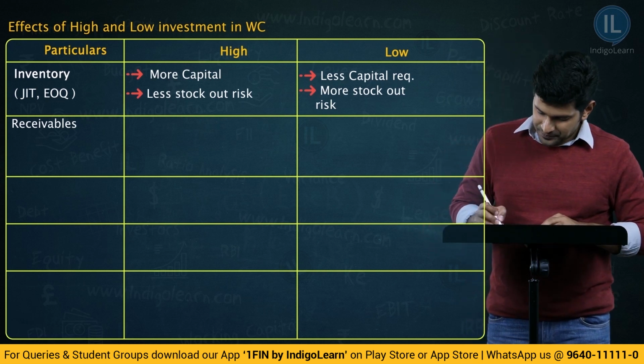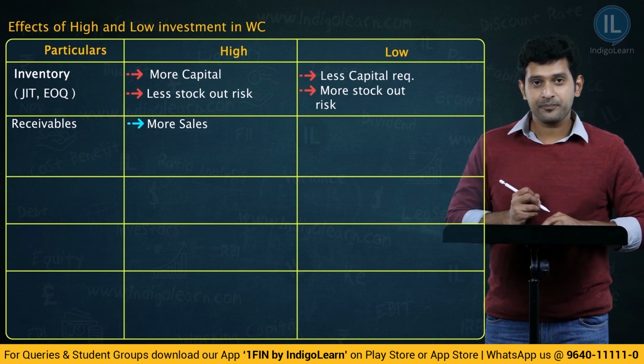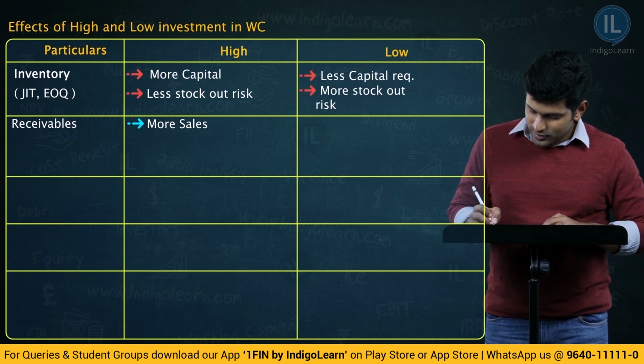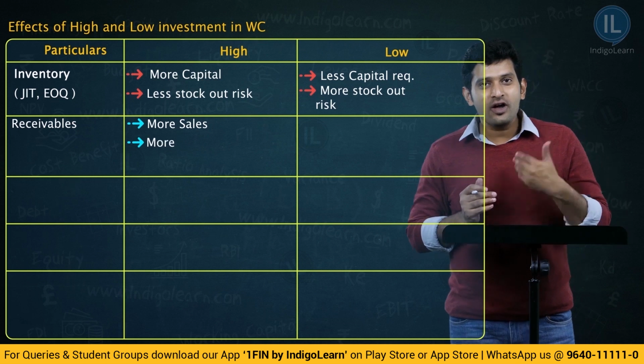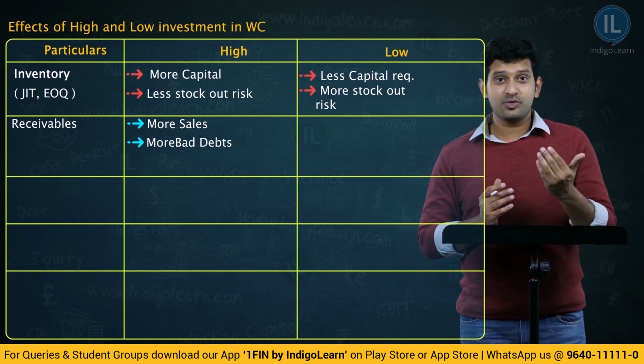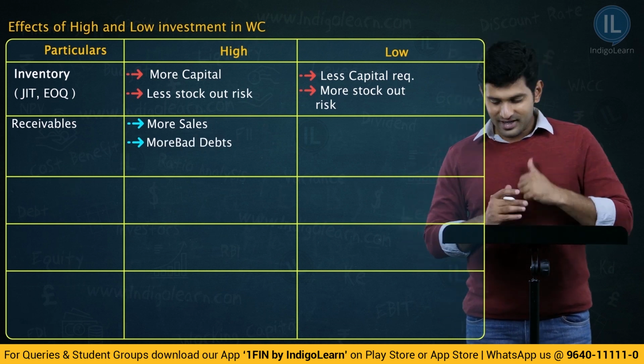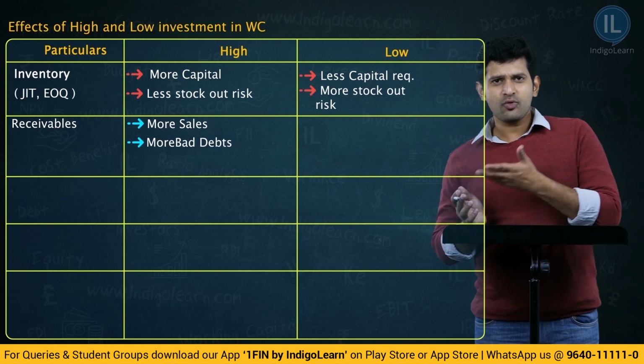Definitely yes. More sales, but also more bad debts. That is, you go on increasing the debtors, there is a possibility of higher bad debts. Definitely yes. What about the less case? Same, quite opposite.